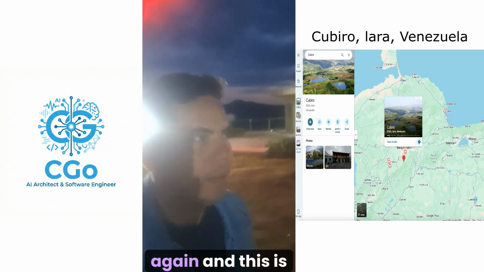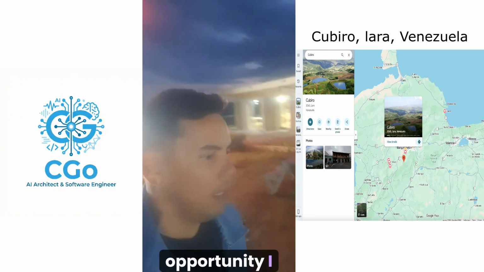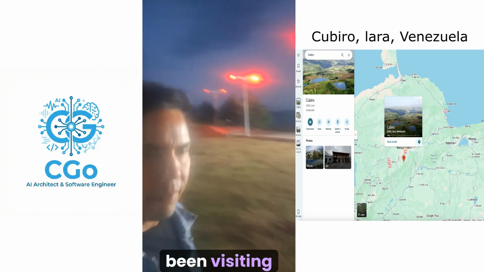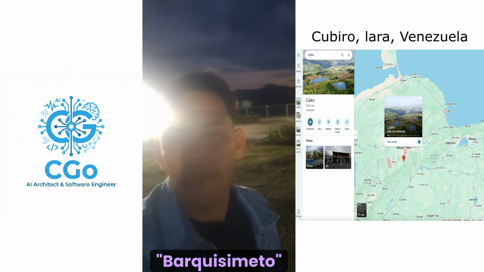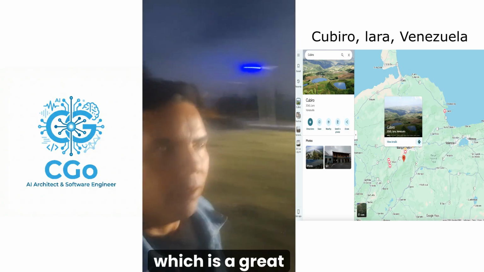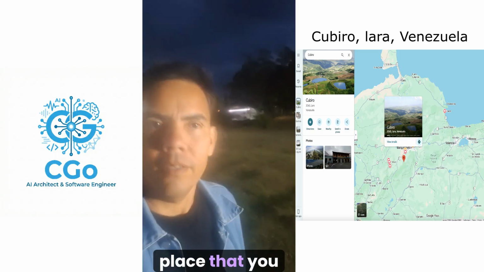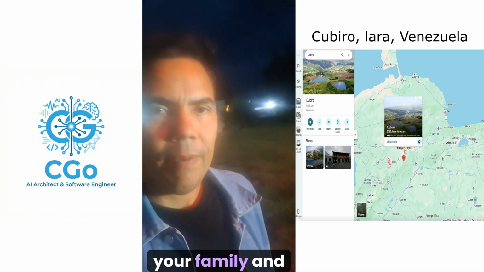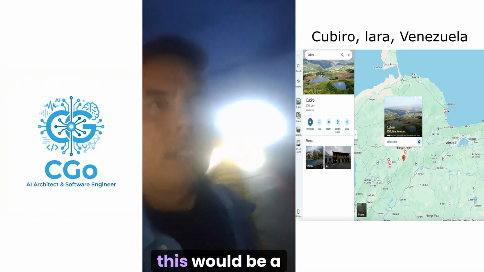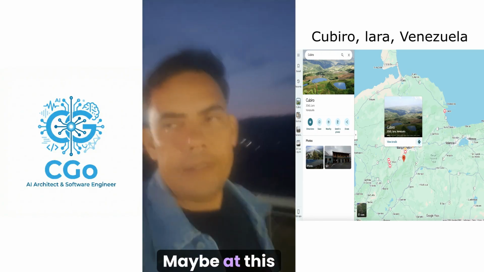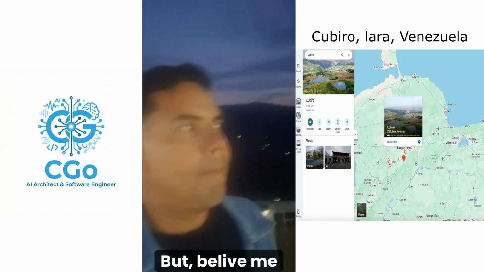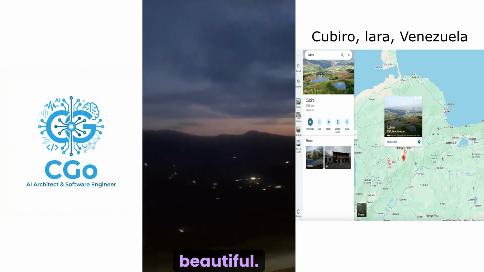This is Igo again, and in this opportunity I want to show you a beautiful place that I've been visiting right here in Barquisimeto, Lara, Cubiro, which is a great place where you can enjoy a really good time with your family and with your friends. Maybe at this time you cannot see because it's a little bit dark, but it's really beautiful.